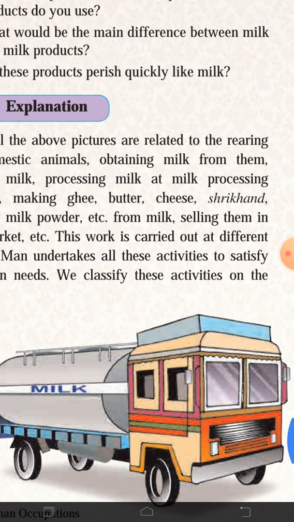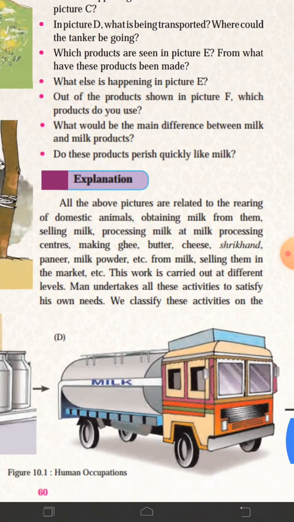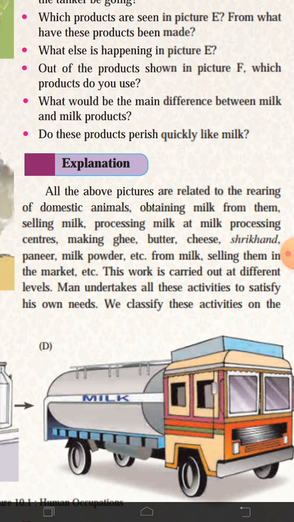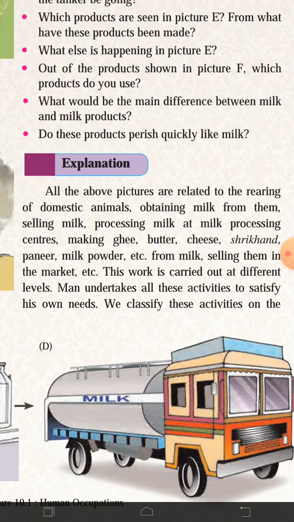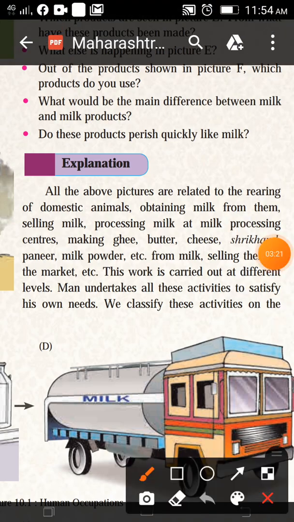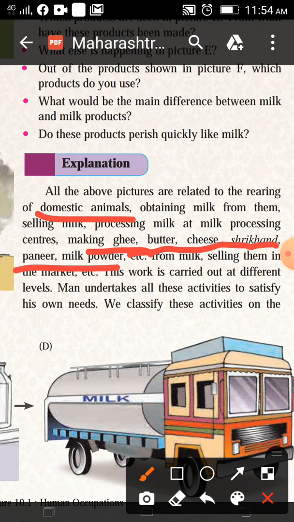So students, see that all the pictures above are related to the rearing of domestic animals. Rearing means keeping the animals at home. From milk we get various types of products, that is ghee, butter, cheese, shrikhand, paneer, milk powder.